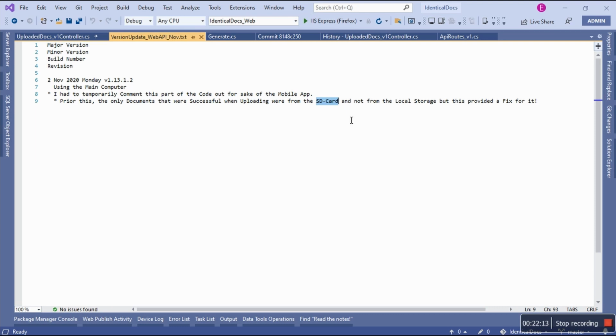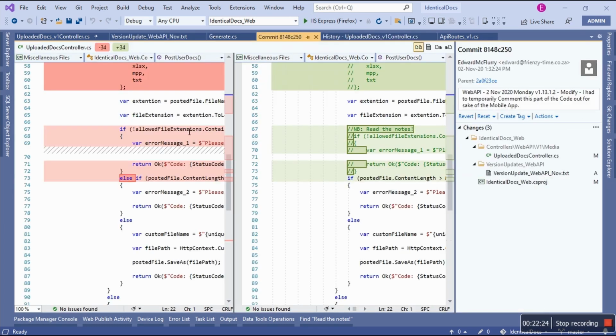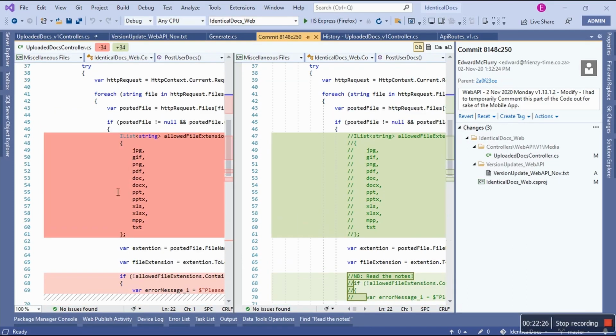Okay, and not from the local storage, but this provided a fix. So okay, prior to this, looking at this guy, I was able to only upload from the SD card.